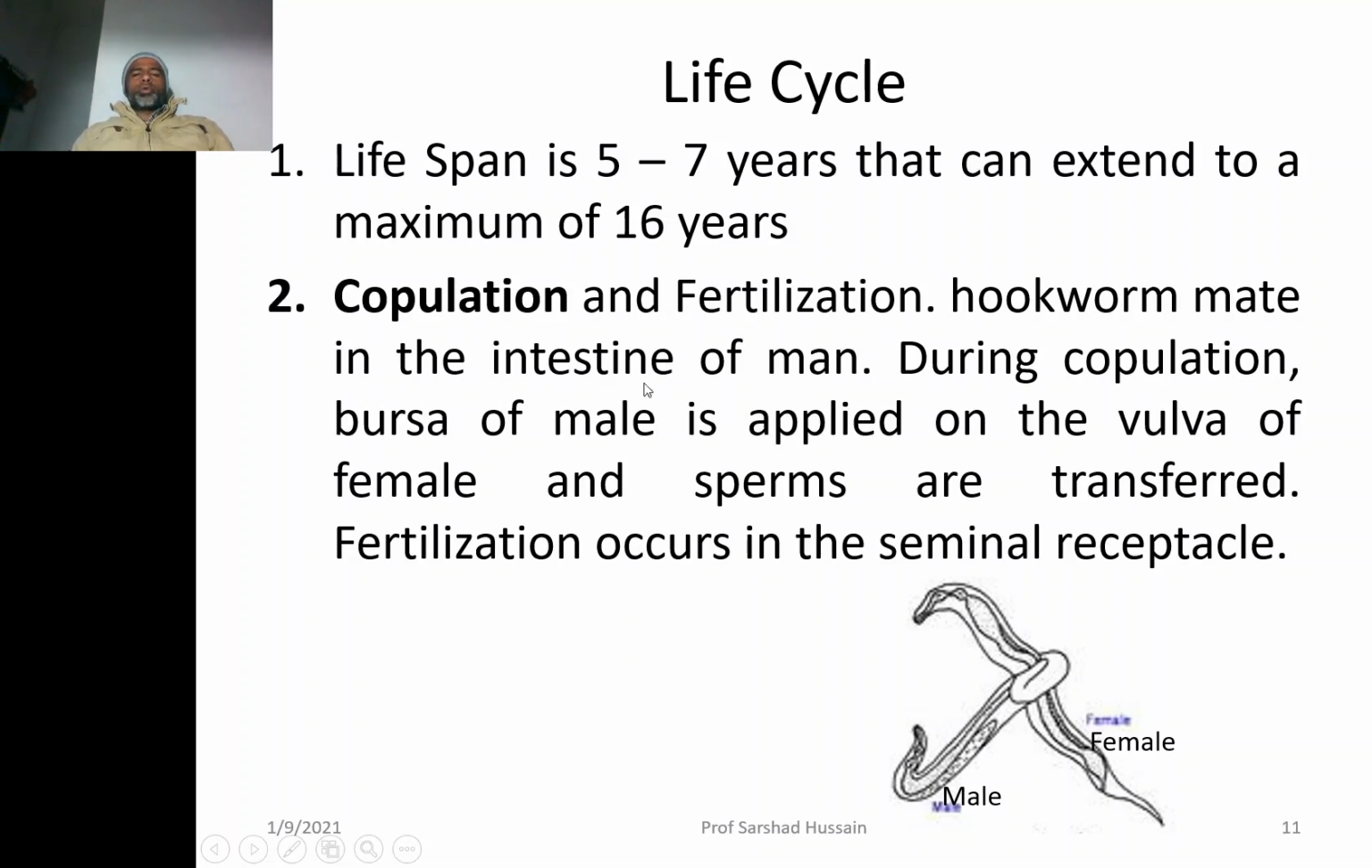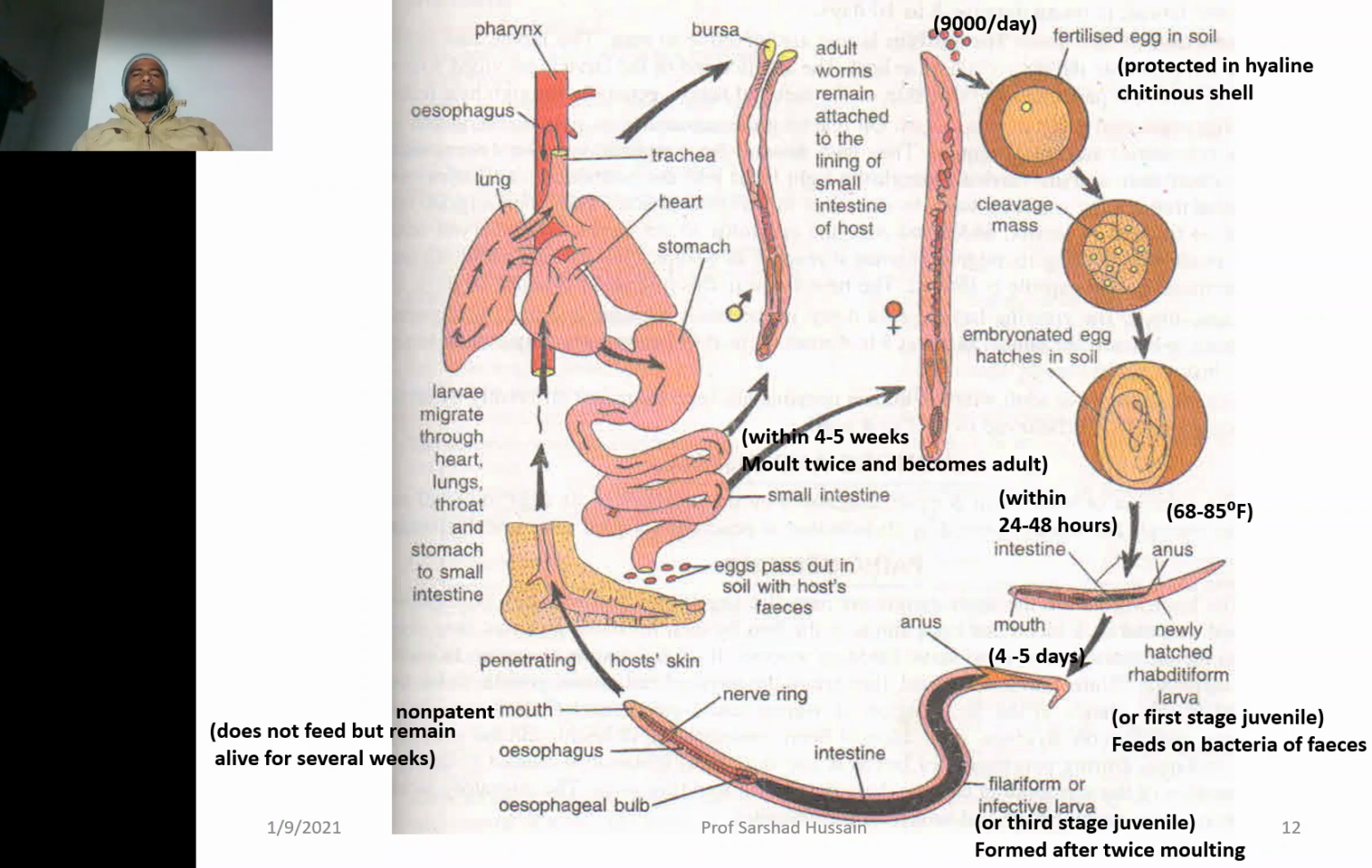Copulation: because both the sexes are separate, male is separate, female is separate, fertilization of the hookworm takes place in the intestine of the host. During copulation, the bursa of the male is applied to the vulva of the female. You must remember that the bursa is located at the posterior-most end of the male, whereas the vulva is present just posterior to the mid portion of the female. So it is applied to it, and the sperms are transferred. Fertilization occurs in the seminal receptacle of the female reproductive system.